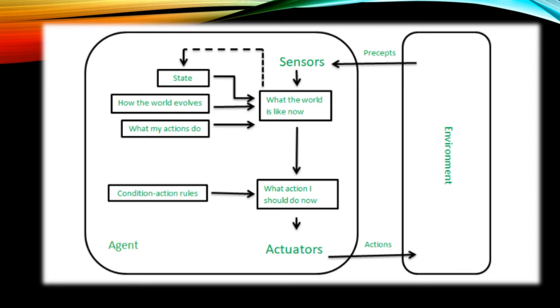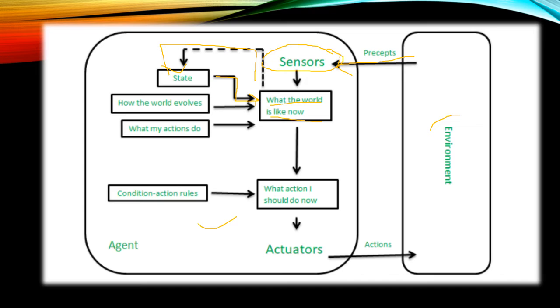See its diagram. This is our environment, this is our agent. The sensors perceive from the environment, then check what the world is like now. What the world is like now means it checks the current state and what the environment is, and the environment will affect the state. The state is also checked for how the agent reflects.